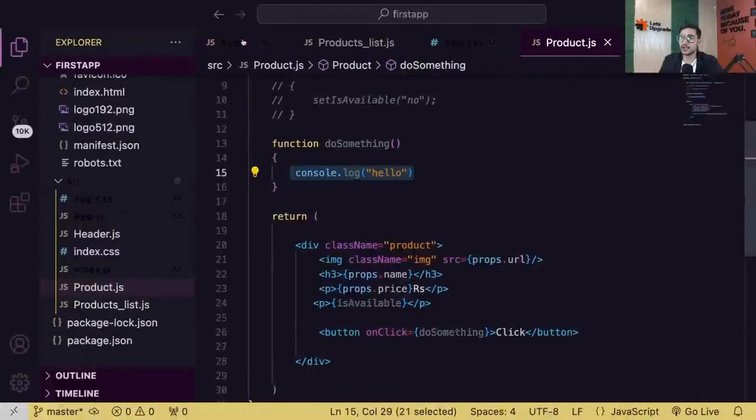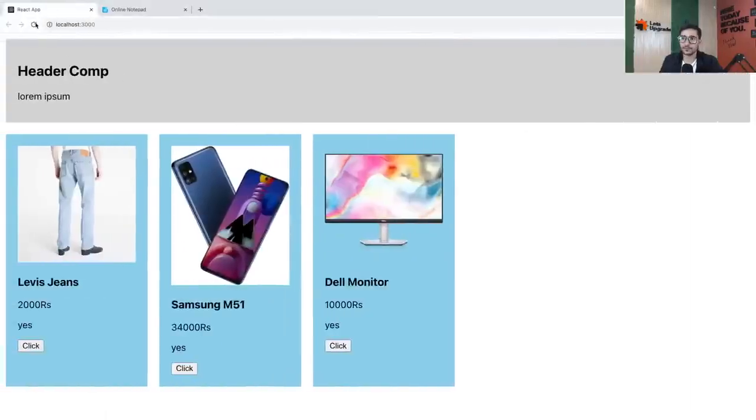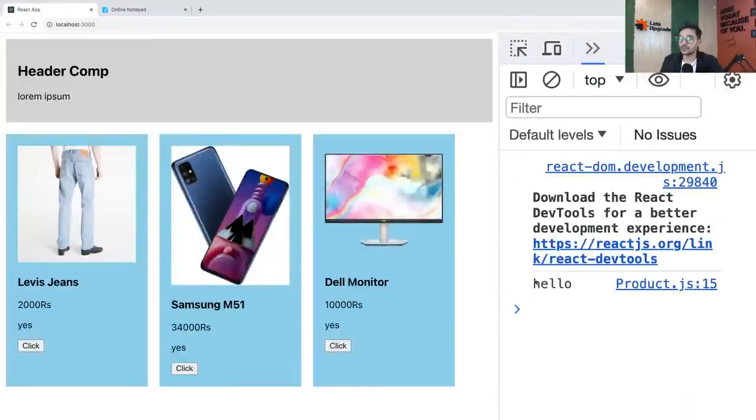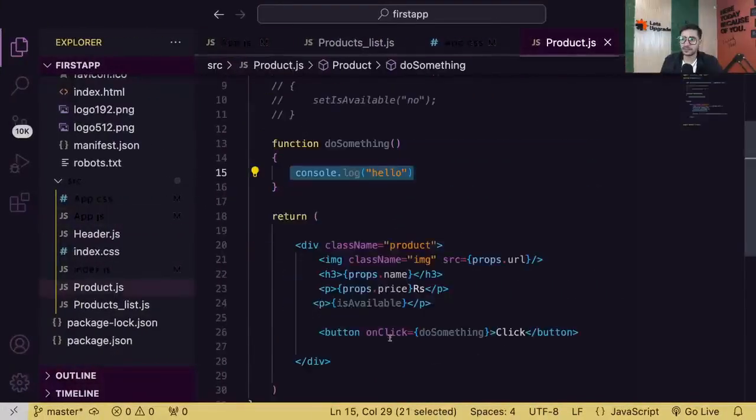Also I have not loaded the product component. Let me load that quickly. Okay, simple logic. Let's open the console. Now you'll see when I click on that button, hello is printed. Nice. That means event handling is working. Correct? Event handling is working.